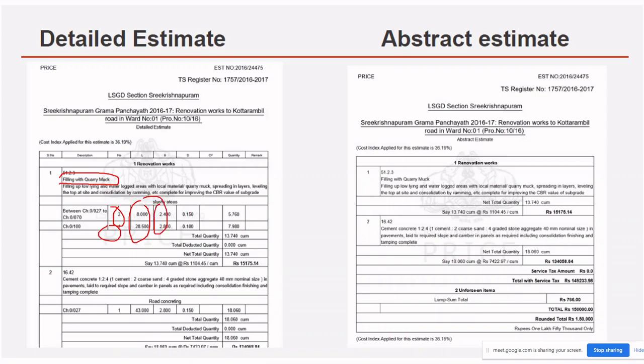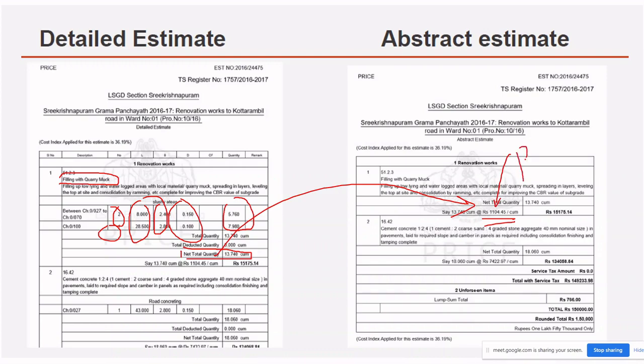What is the breadth? What is the depth? Okay, so once they get the quantity, the total derived quantity, that is the total net quantity. So this is what a detailed estimate is. For this quantity, what is the rate?